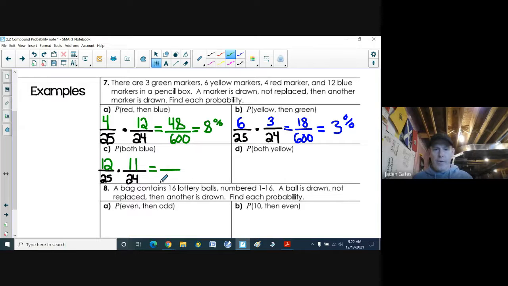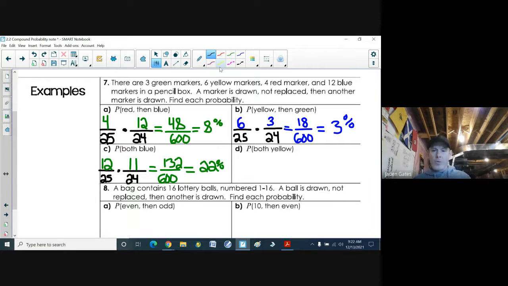Now figure out my probability. Again, on the bottom, 25 times 24 is 600. 12 times 11 is 132. And again, converting that to a percent, I take 132 divided by 600 and then times it by 100%. It's actually a good chance here, 22%. Not bad.